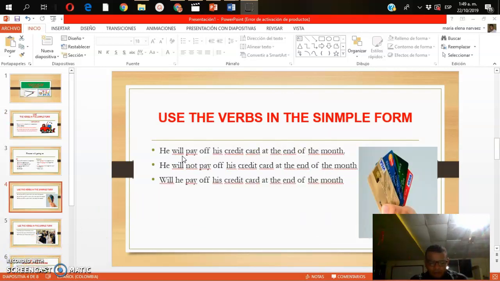He will pay us the credit card amount. He will not pay the credit card amount. Question: How much will he pay of the credit card at the end of the month?